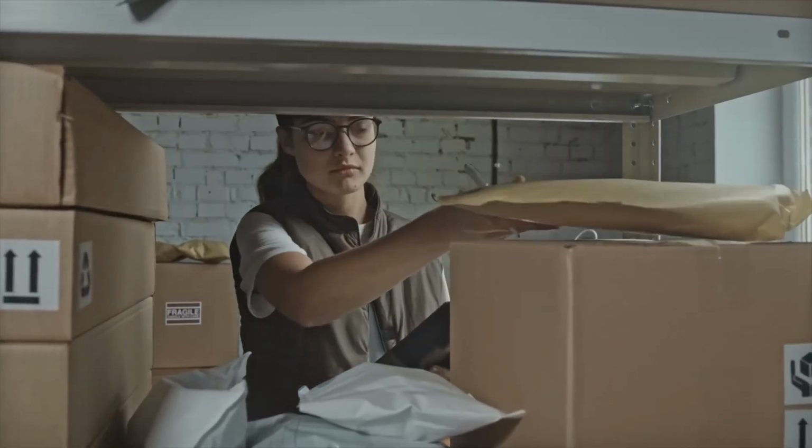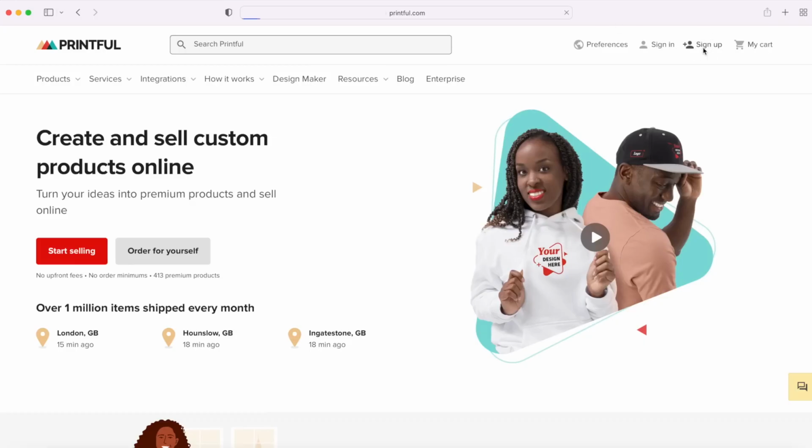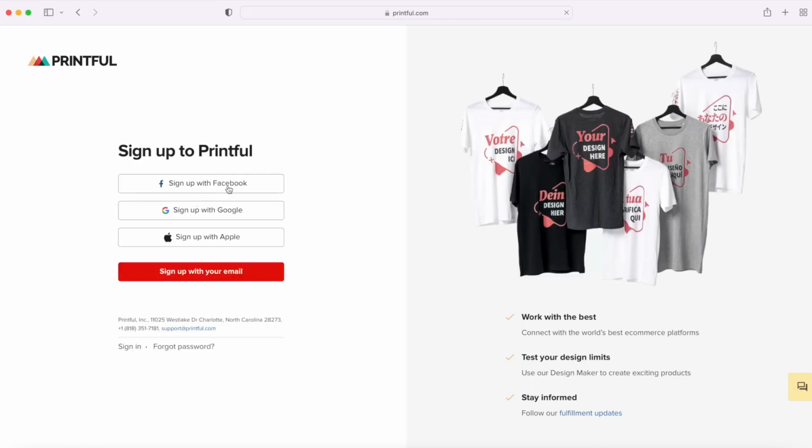And we don't have to spend any money on any stock or anything up front because it's all printed on demand. And now I'm going to show you how easy this is to set up and automate so you can actually generate passive income from selling print on demand products. So you can just create a free Printful account using my referral link in the description down below.